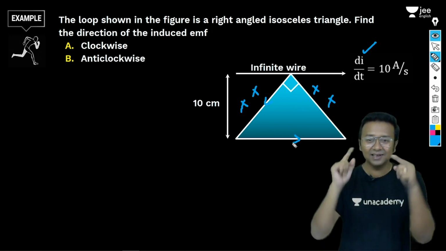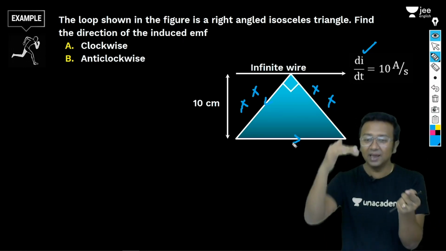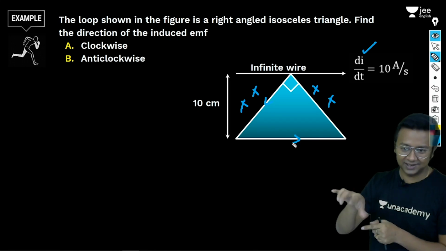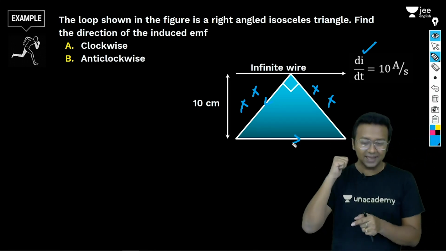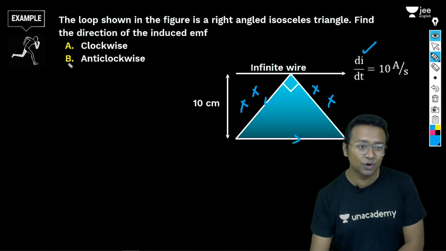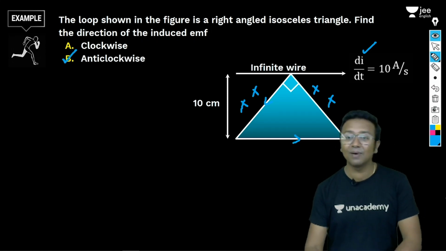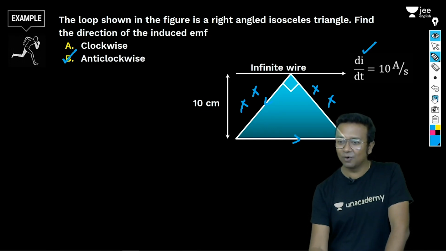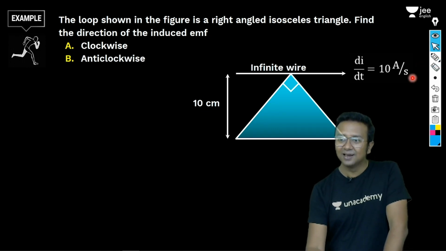So that's the reason why. So you should be able to understand it. Okay. So if it is in this direction, it is going to oppose it. All right. So the current is going to flow in this particular direction. I hope the idea is very clear. So the current is going to flow in an anti-clockwise direction. All right. Chalo, let's move ahead and let's explore our next question.